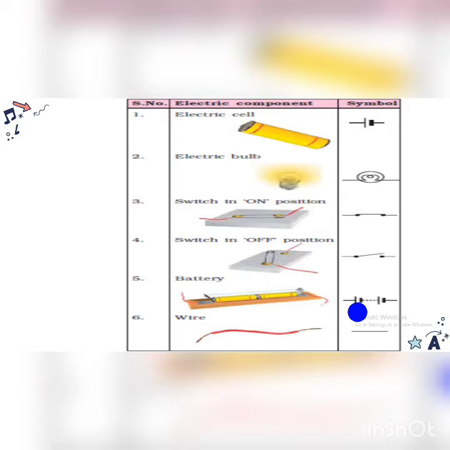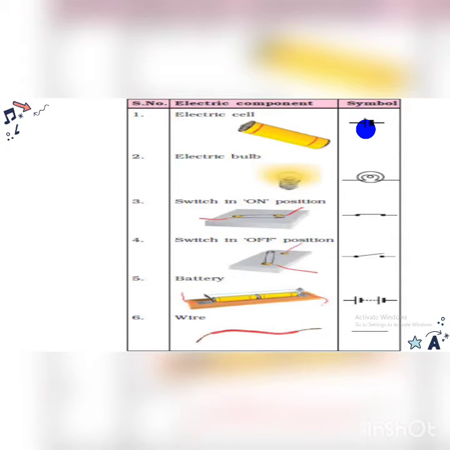For that we have understood electric cell, dry cell. A cell has a total of two terminals, that is positive terminal and negative terminal. For the positive terminal we are going to use a long straight line, and for the negative terminal we use a short straight line. This way there is no need to draw the complete dry cell. You just have to mention the terminals by a long and a short line, and connect it with the help of wires, or a horizontal straight line. So your electric cell is completed.